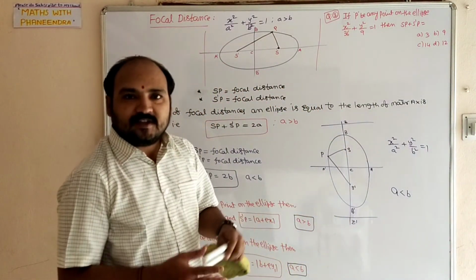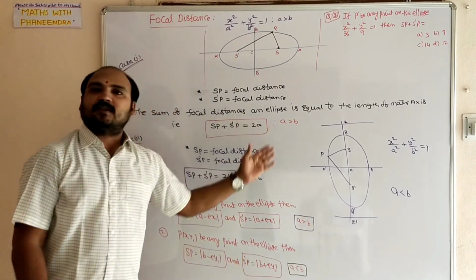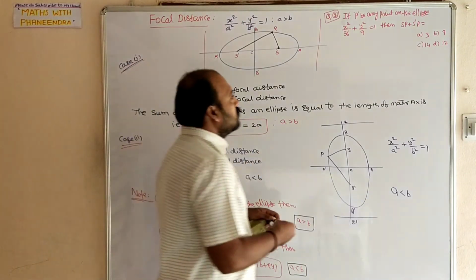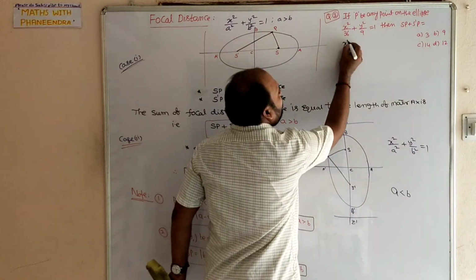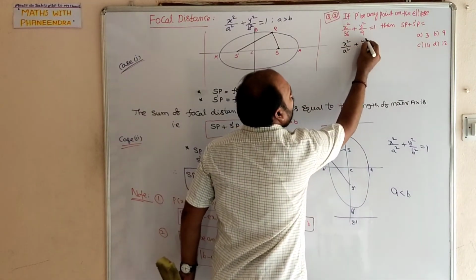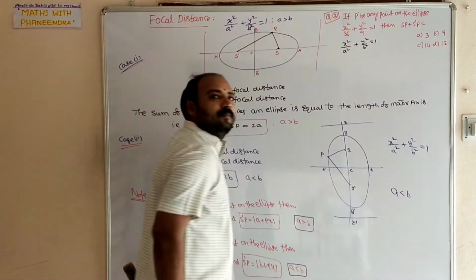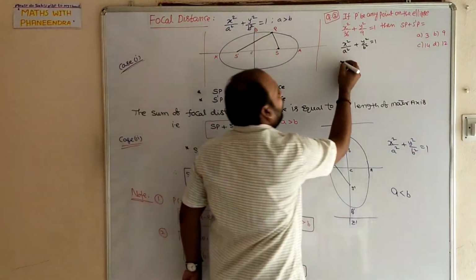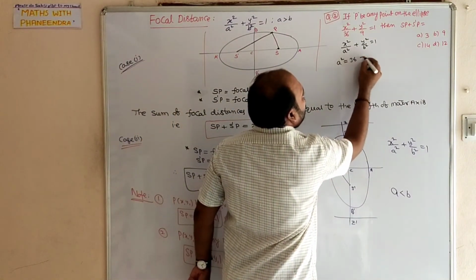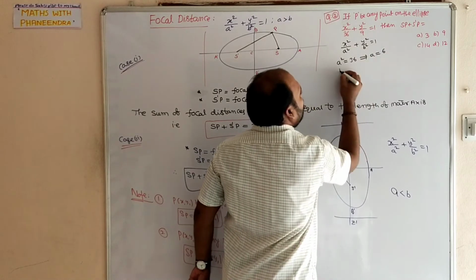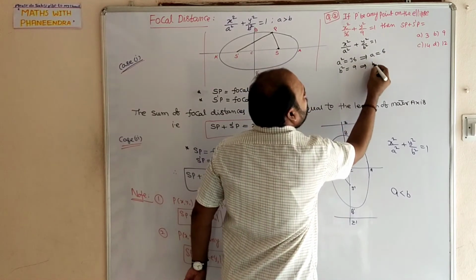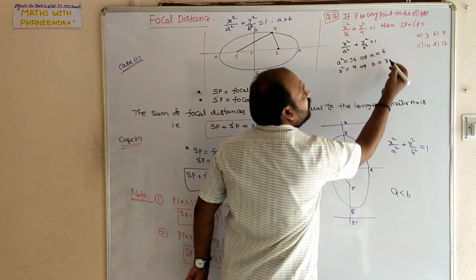First we have to decide whether A is greater than B or A is less than B. Comparing this equation with x square by A square plus y square by B square equal to 1, A square equal to 36, so A is equal to 6, and B square equal to 9, so B equal to 3.